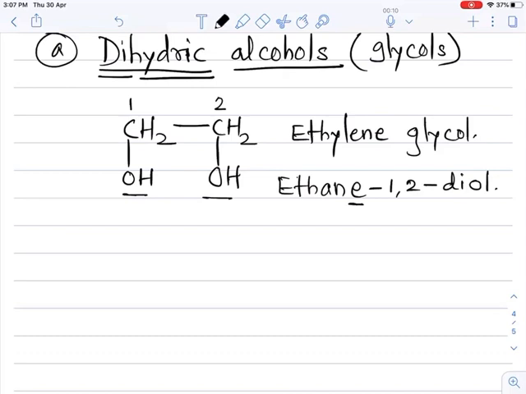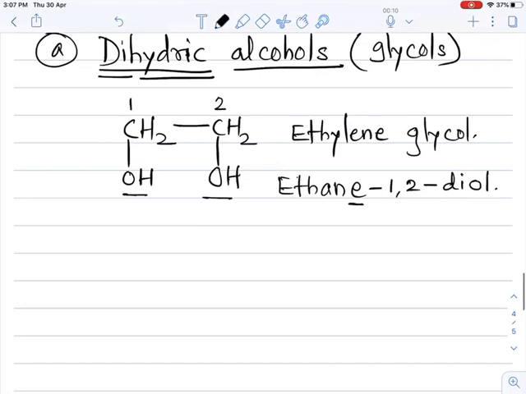So the IUPAC name for ethylene glycol is ethane-1,2-diol. Ethylene glycol is a common name, and ethane-1,2-diol is the IUPAC name.